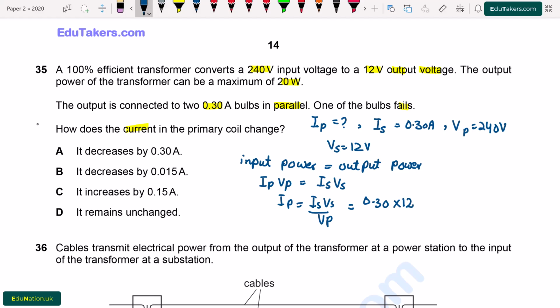Now I am going to put values here: 0.30 times 12, divided by 240. So the value of the current in the primary coil comes to be 0.015 ampere. It means that we see the options. Option A, it decreases by 0.30 ampere. B, it decreases by 0.015 ampere. So option B is correct, where the value of the current is given, which is equal to 0.015 ampere.